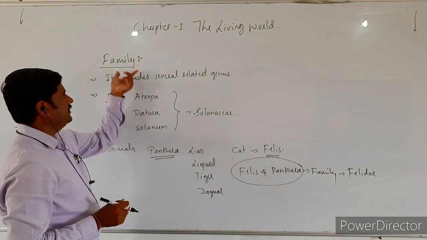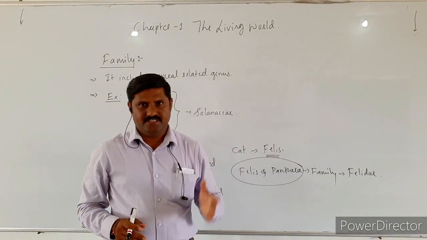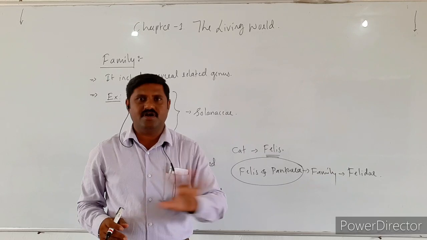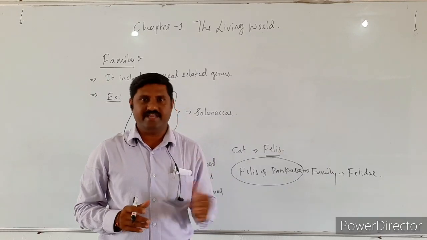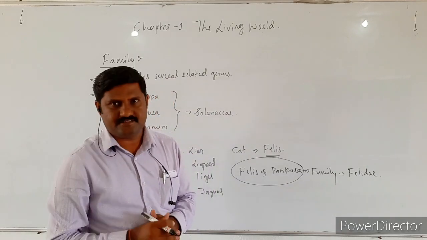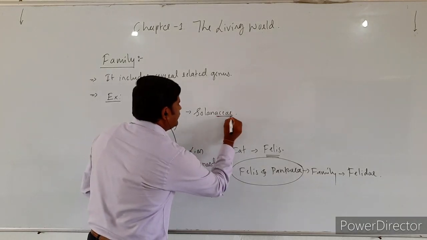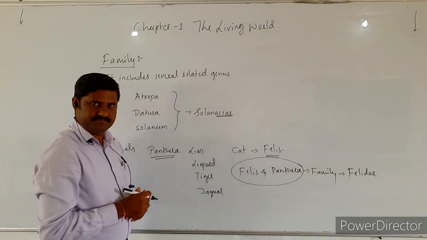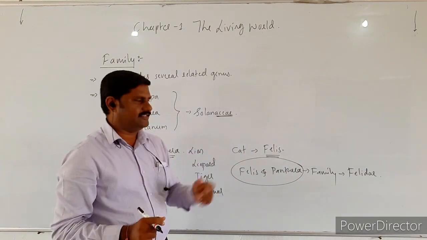Not for genus as well as species. Species and genus do not have any specific suffix for their names. But in case of family, we give a suffix. See here, Solanaceae, A-C-E-A-E is the suffix. For every family we give the same suffix.